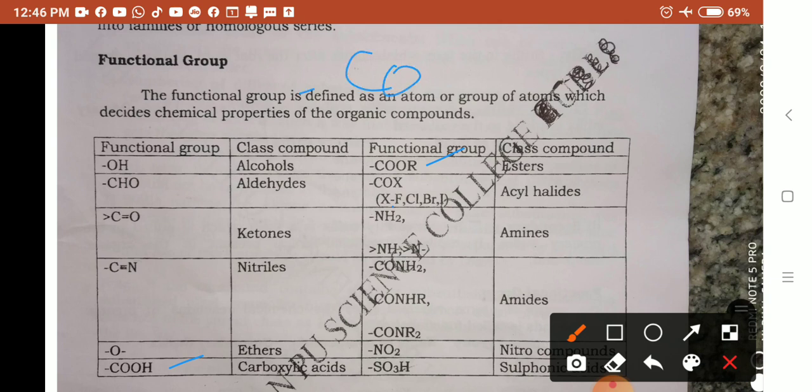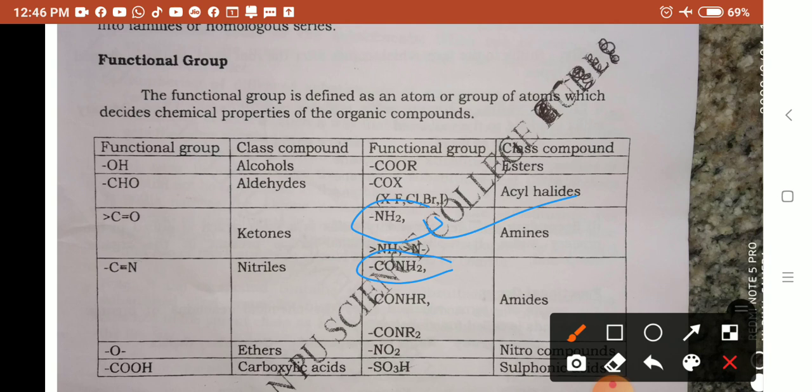Similarly, for amines the main thing is NH2, you remember, because in second year you have the primary amine and secondary amine. The primary amine functional group is NH2, the secondary amine functional group is only NH. In general, for amines you should write NH2. Then amides is CONH2.